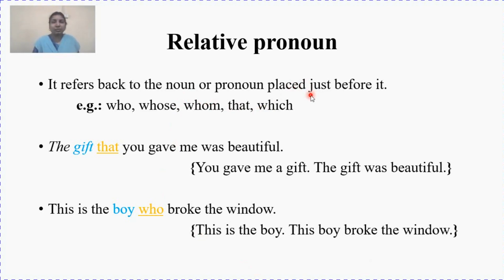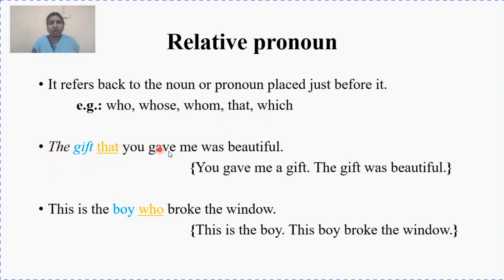Here it is very important to note that a relative pronoun is always present with the noun or pronoun it shows association with. Examples are who, whose, whom, that, which. Now we are going to use these words in the examples and see how they are related to each other.